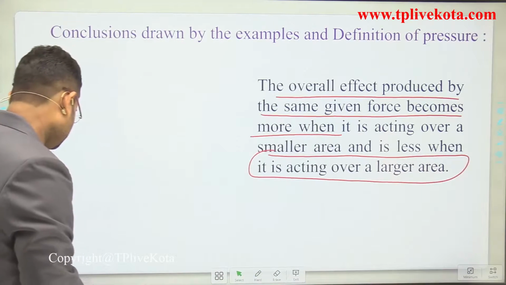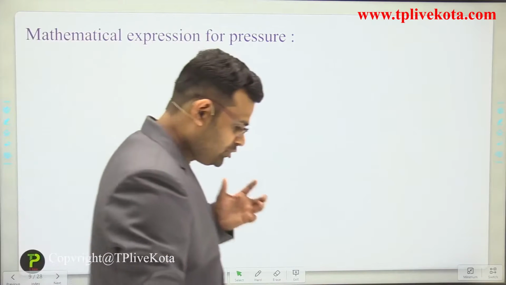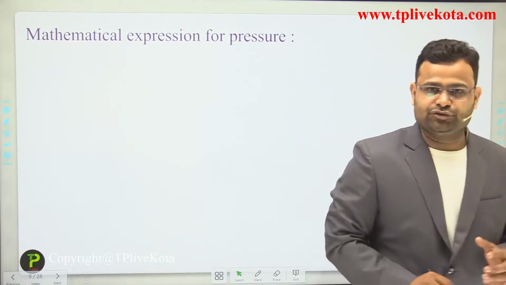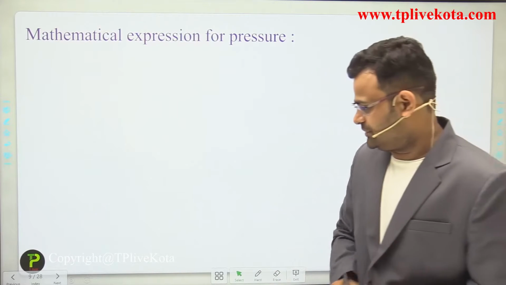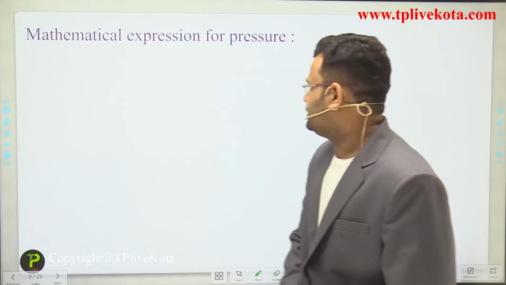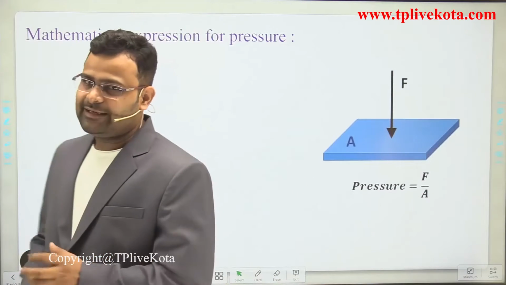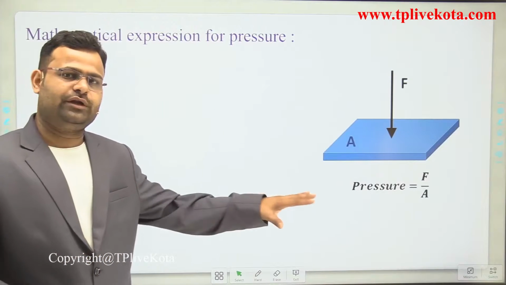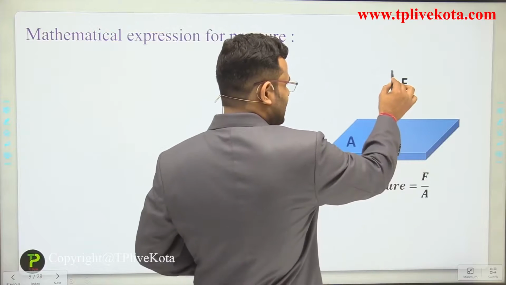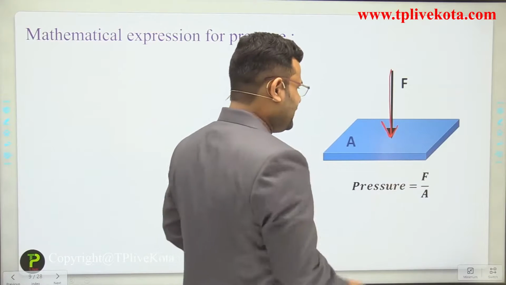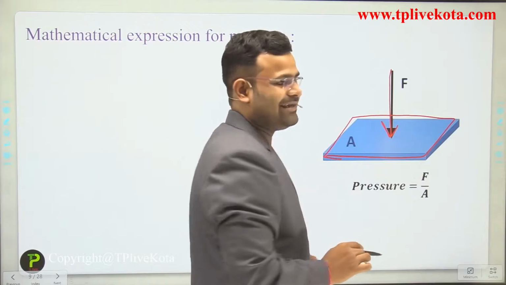Okay students, after that we discuss some mathematics, so we can derive by using this conclusion. Now we derive the expression of pressure. What is the expression of pressure? Dear students, write the expression of pressure. Here we apply a force on a board. What happens when we apply the force on this box? That is the area, meaning our force is spread on this area.